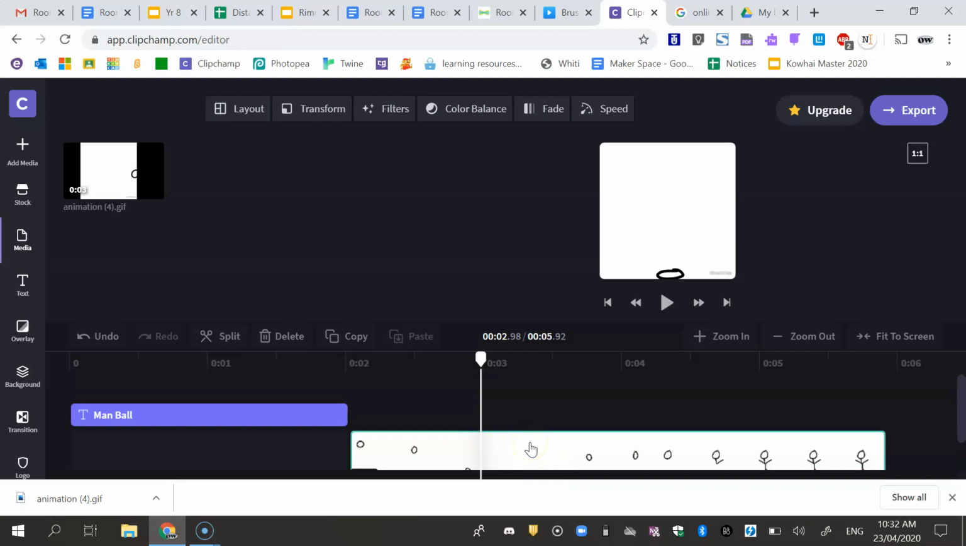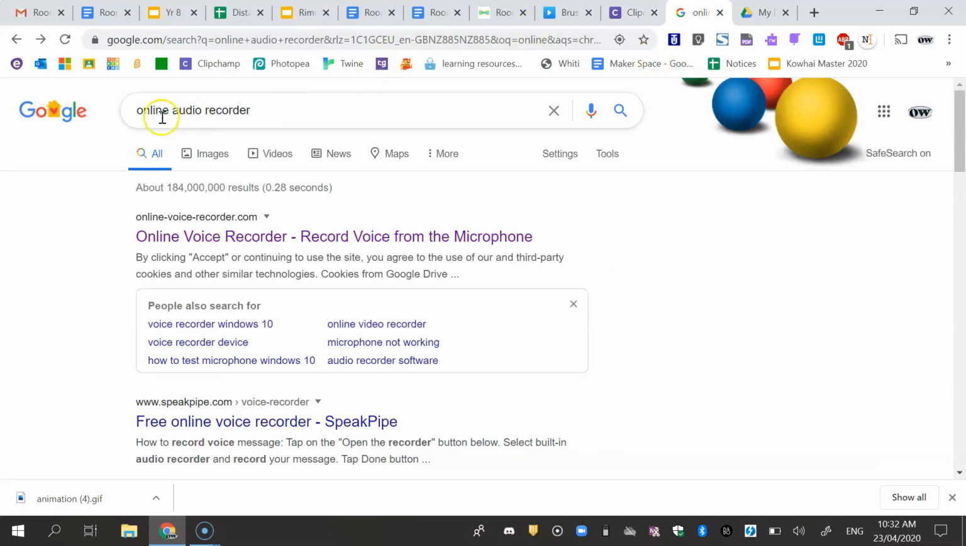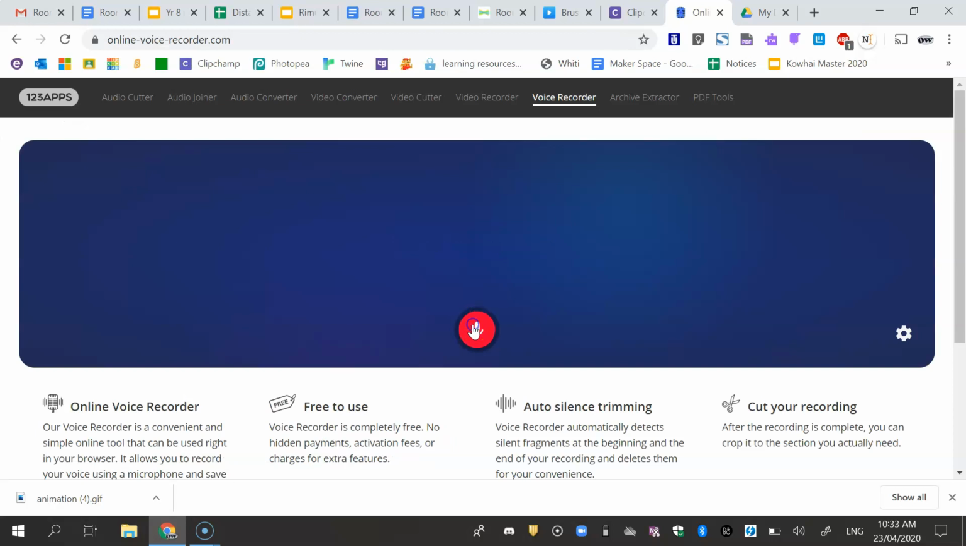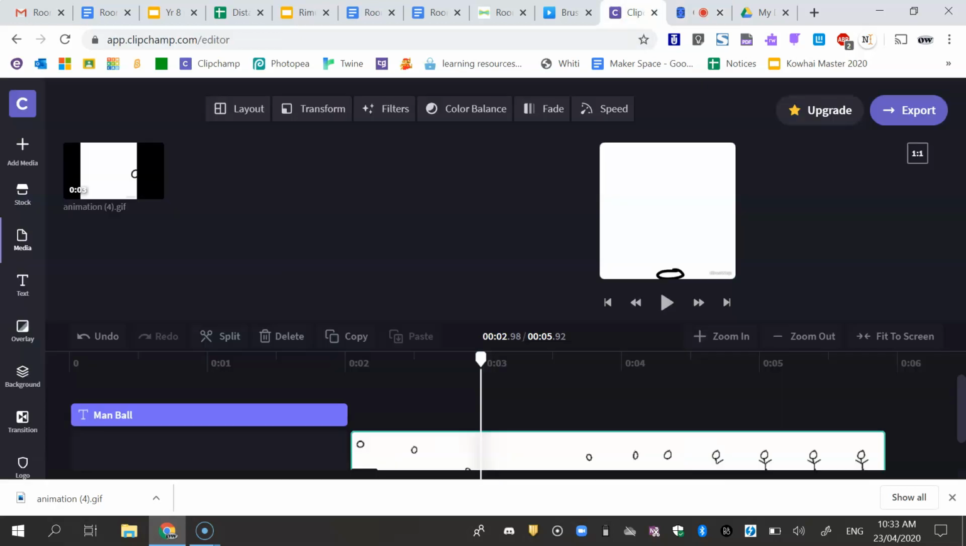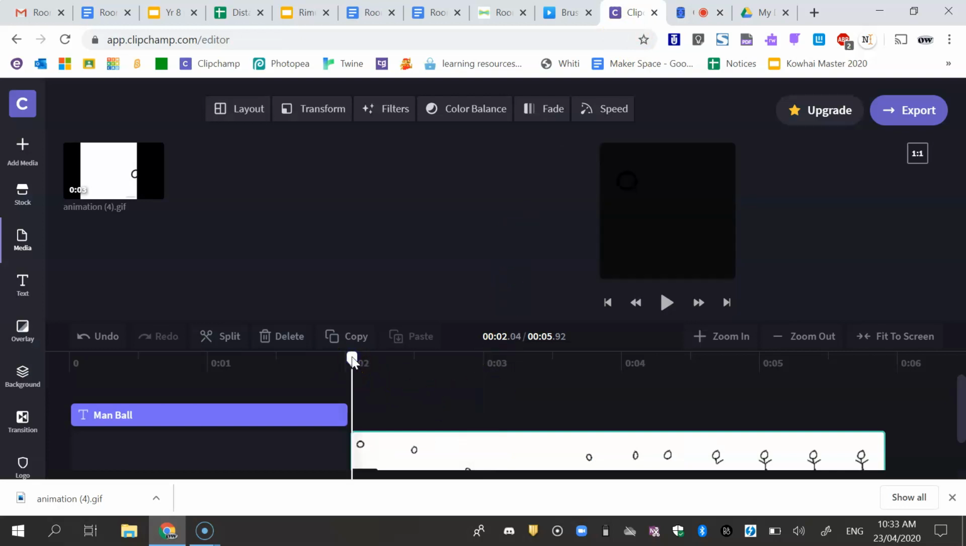So Clipchamp cannot record audio. So I'm going to open a new tab and I'm going to search online audio recorder. I've used this one before and think it's easy to use. I'm going to click this button and start recording. There we go, it is recording and I can see because it's picking up the different volumes here. Click on my video and I need to play it.